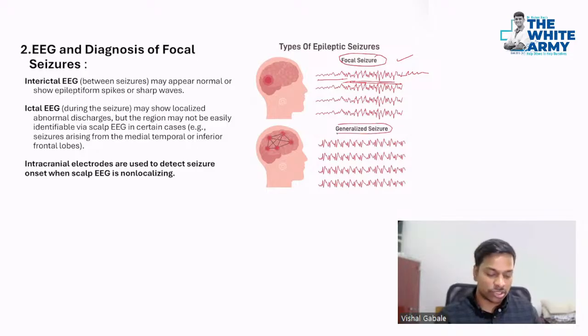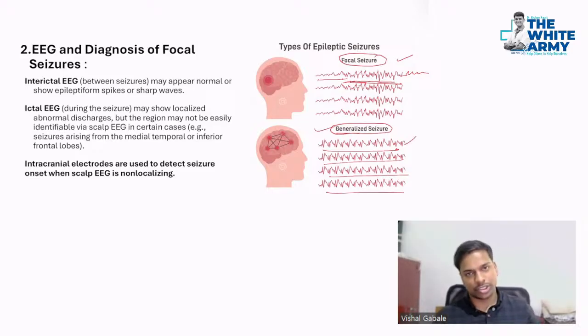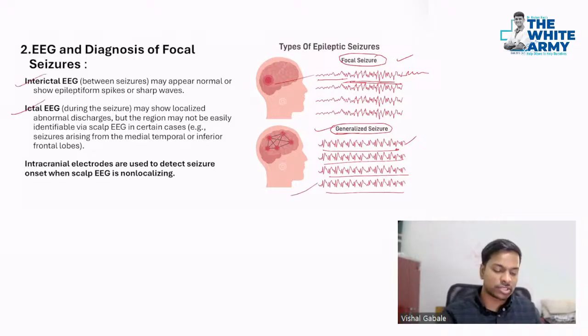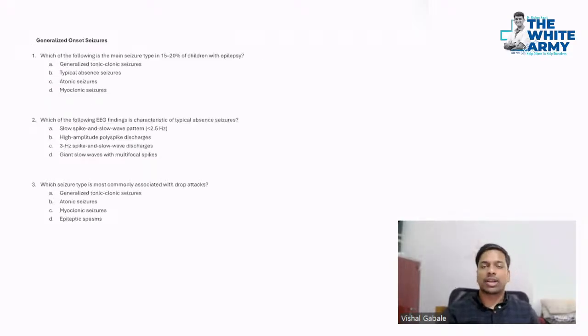Whereas in case of generalized seizure, the brain activity is quite chaotic. It is persistently chaotic. So that is your generalized seizure. So when we do this interictal and ictal EEG, we get this type of features in case of focal and generalized seizures. Now, let's start with the generalized onset seizure.